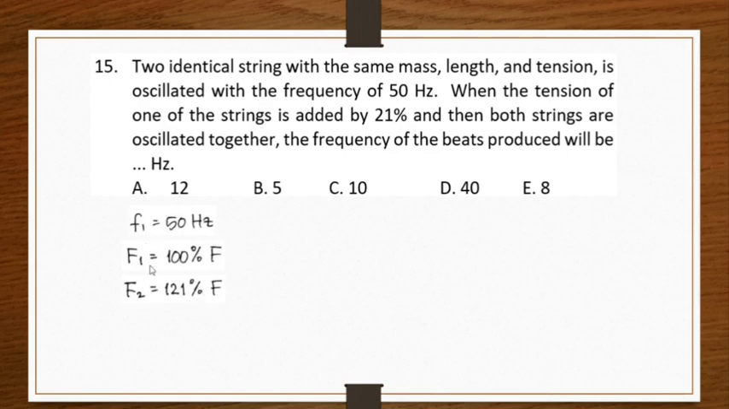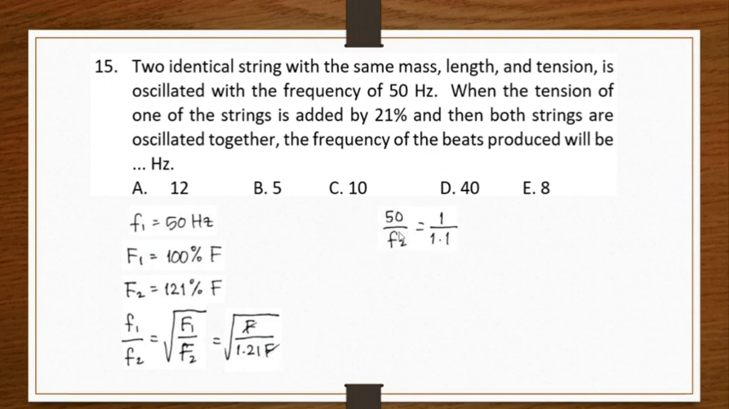Now what we should do is to find the frequency of string 2. So I can use this equation. Frequency 1 over frequency 2 equals the square root of tension 1 over tension 2. So that will be equal to the square root of F. This is 100% F equals F. This is 121% F. It will be equal to 1.21 F. So F1 is 50. 50 over F2 equals the square root of 1 over 1.21. It will give us 1 over 1.1. So F2 can be calculated. It will be 55 Hz.